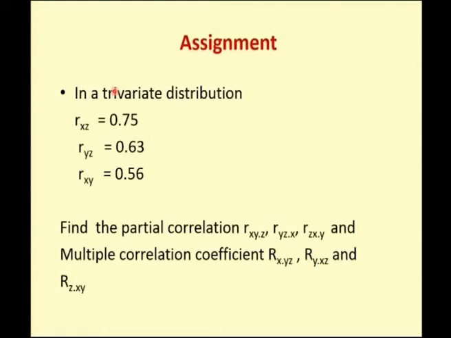So, I have given you an assignment on a trivariate distribution. When we are dealing with more than two variables, you can use either your multiple or your partial correlation coefficient. It is trivariate, that means three variables are considered. I have given you directly the Karl Pearson values for all three variables, that is rxz as 0.75, ryz as 0.63, rxy as 0.56. Actually, we need to find them from the data, but I have given them to you directly.